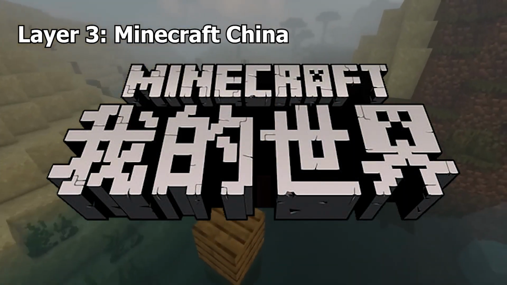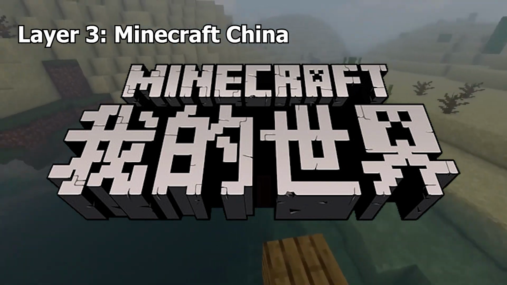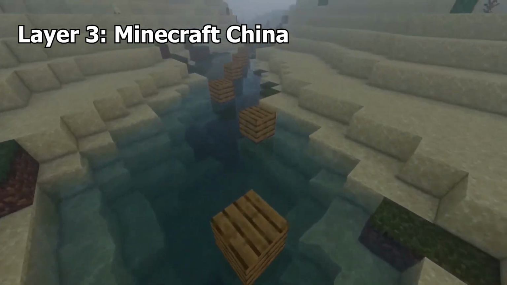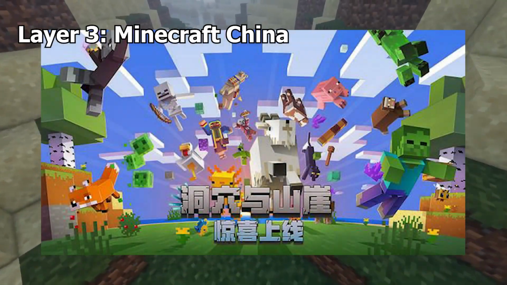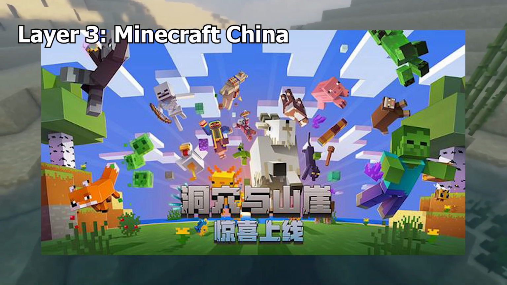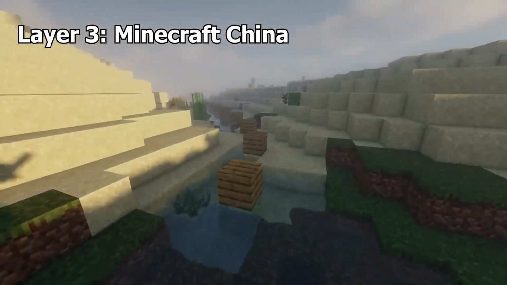Minecraft China is the Chinese edition of Minecraft. It is free to download and play, instead monetized with a monthly payment VIP system and an in-game ad system, where players can choose to watch ads for a chance to win in-game rewards, like emeralds and diamonds. The game also comes with a bunch of mods pre-installed, that are mostly for quality of life and to appease the Chinese government. And appeasing the Chinese government is also supposedly why pandas were added to Minecraft in general.